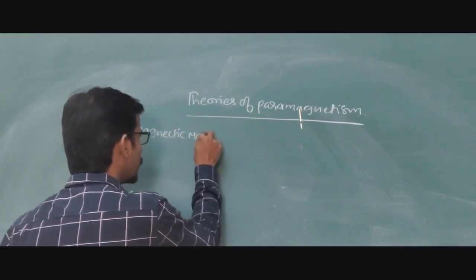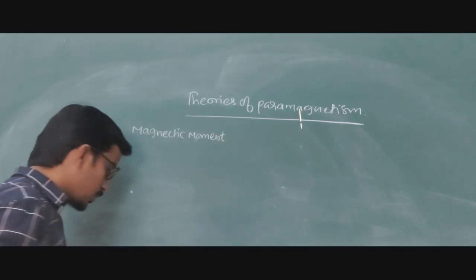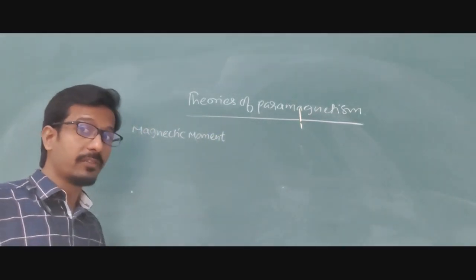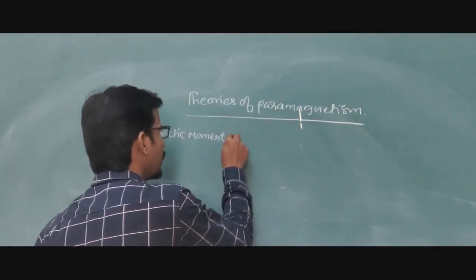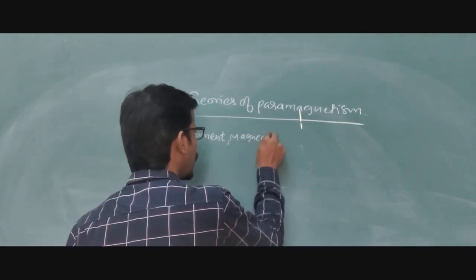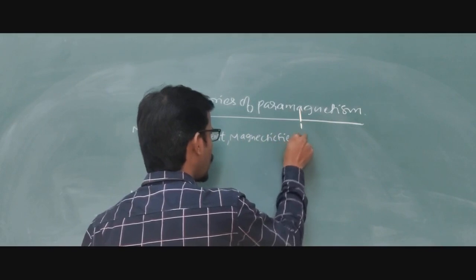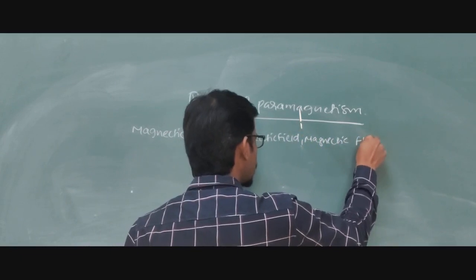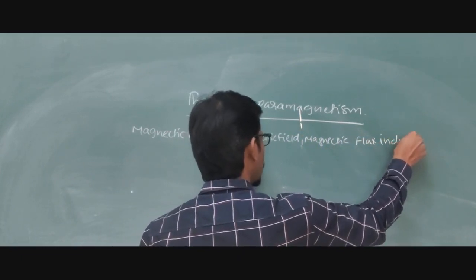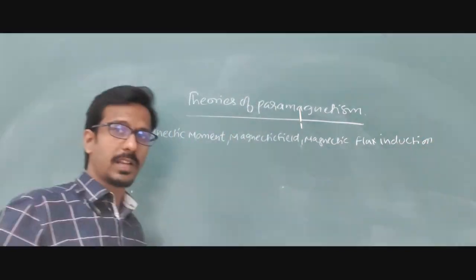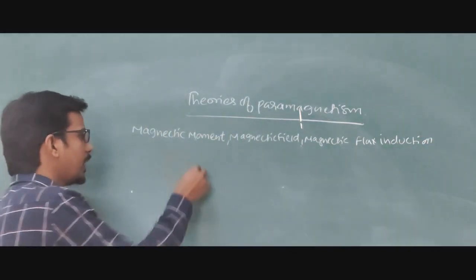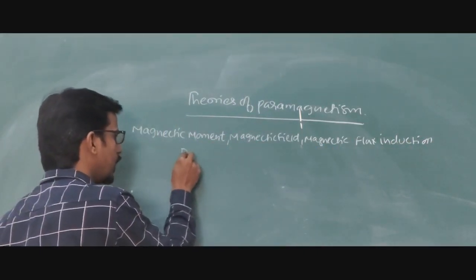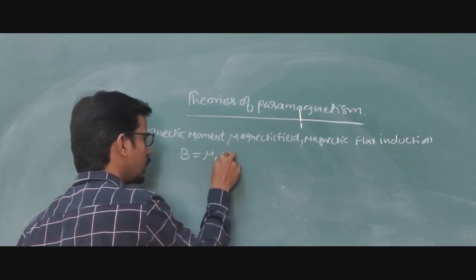Magnetic moment is also known by other names: magnetic field strength, magnetic field, or magnetic flux induction. All these terms are considered the same. And how can we define the magnetic field or magnetic flux intensity? It is denoted by the symbol B, and it equals mu into H.